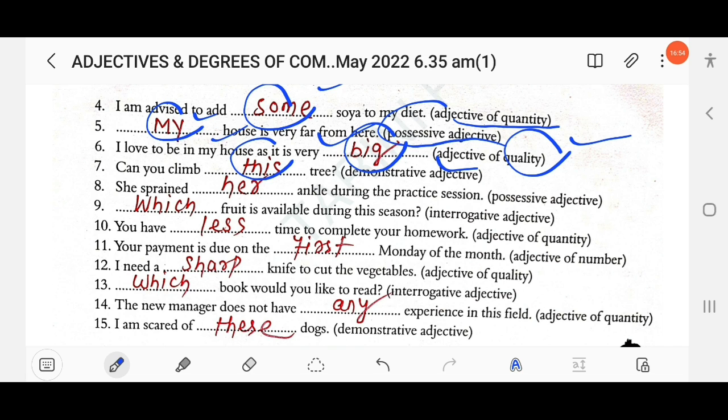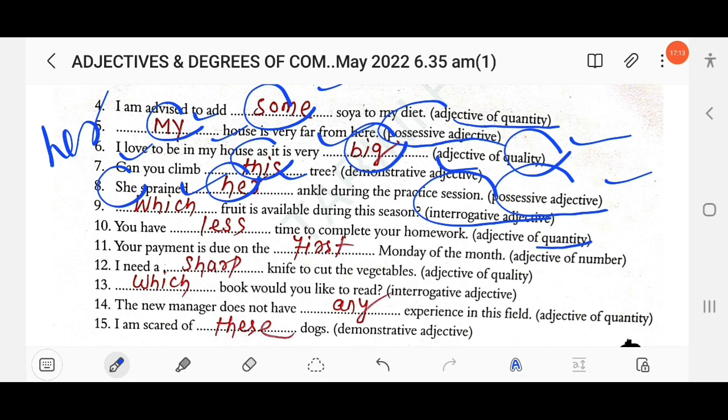The next, she sprained dash ankle during the practice session. Possessive adjective. Her. As she is provided here, you have to mention her. The next, dash fruit is available during this season. Interrogative adjective. Which fruit? The next, you have dash time to complete your homework. Adjective of quantity. You have less time. The next, your payment is due on the dash Monday of the month. Adjective of number. You know number has two types, cardinal and ordinal. So here you have to use ordinal. First Monday.